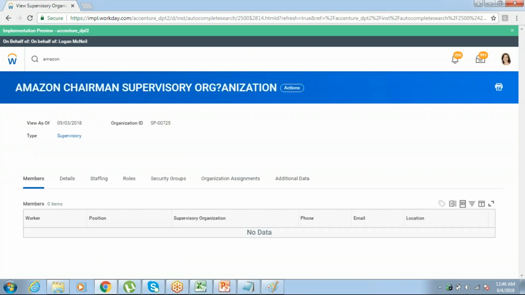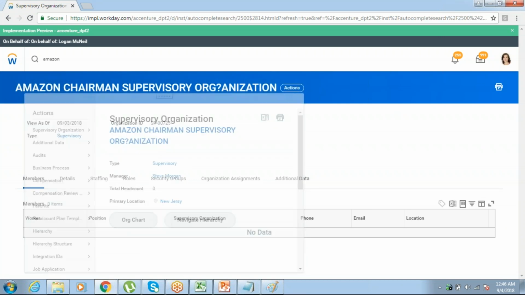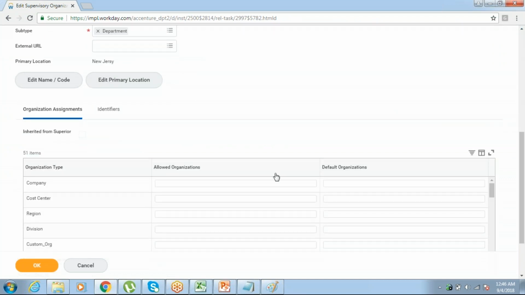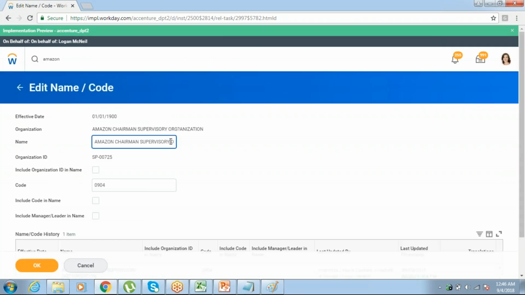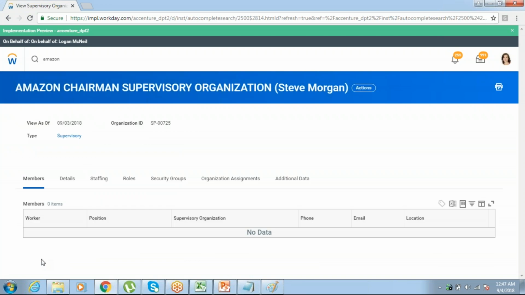Now click on OK. Now see here, what is your Amazon chairman supervisory organization is your organization name, right? If you check this, let me fix the spelling mistake. Here it is. Organization. Now I wanted to include it. Click on OK. Now you will see Steve Morgan. See, okay, this is how you will create your supervisory organization.